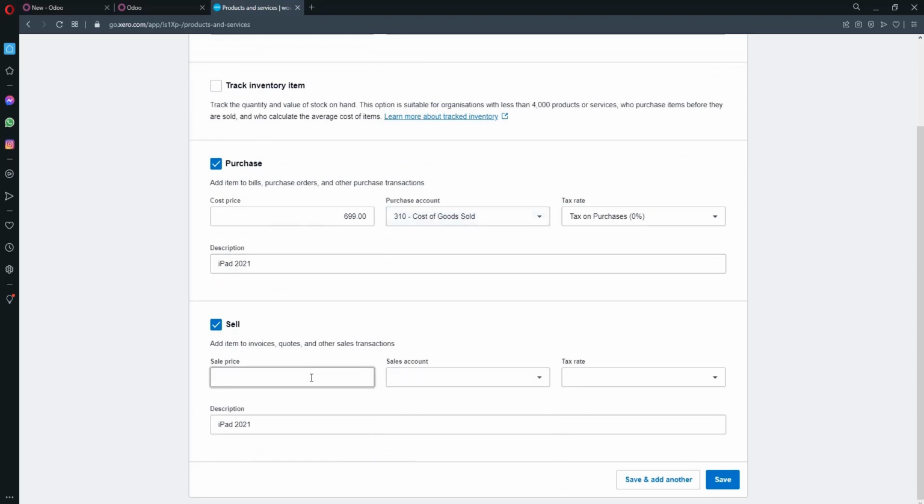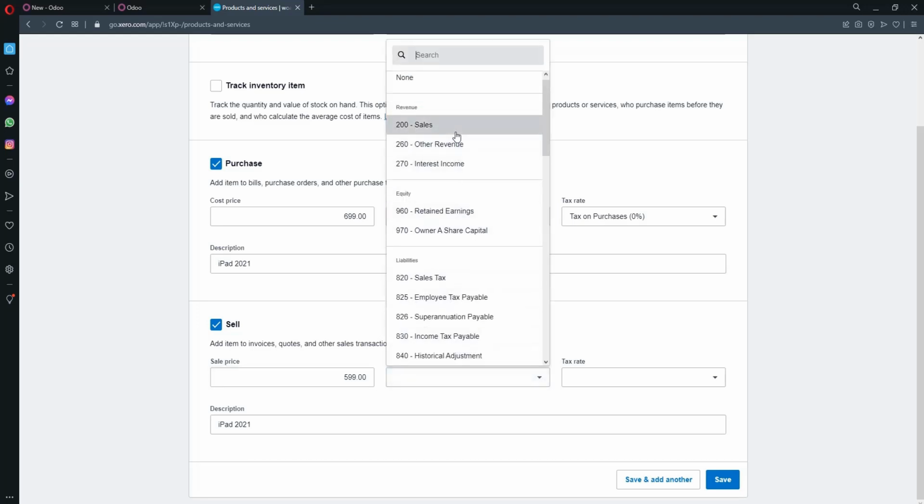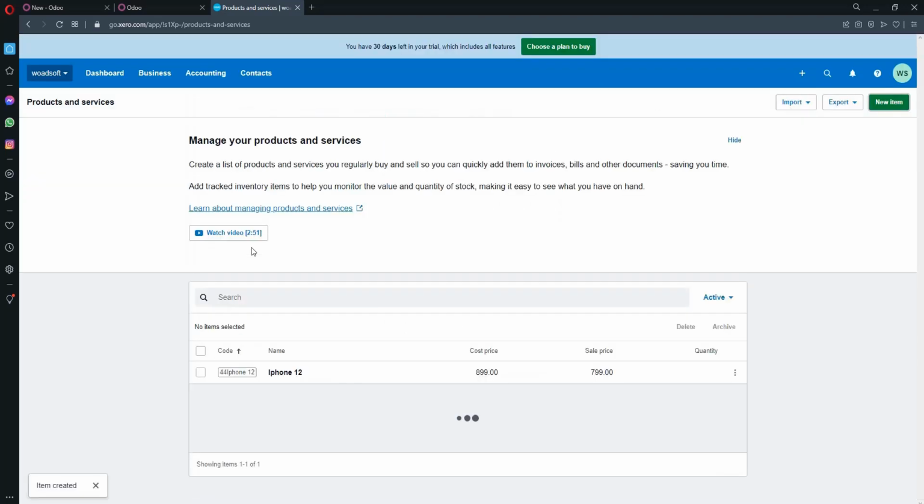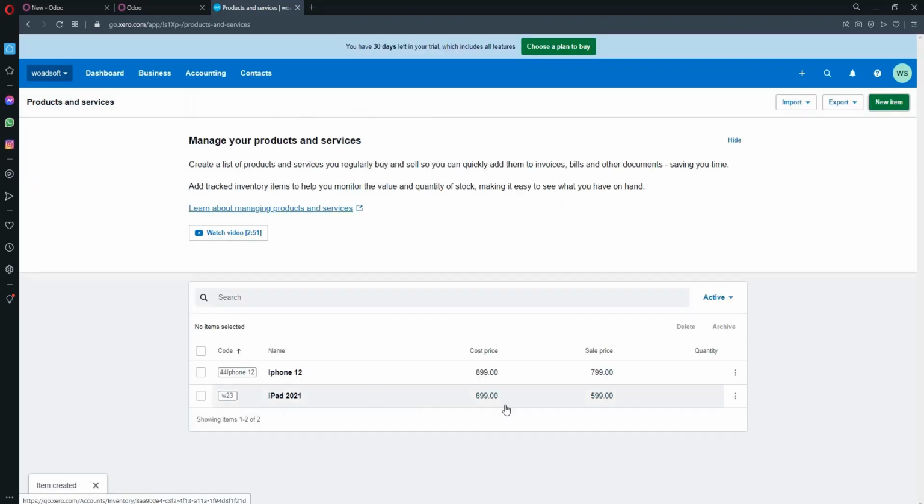You can also specify the purchase and sell details. I adjust some of the default values and save the product. The product is added successfully in Xero. Now I am going to import that product in Odoo.